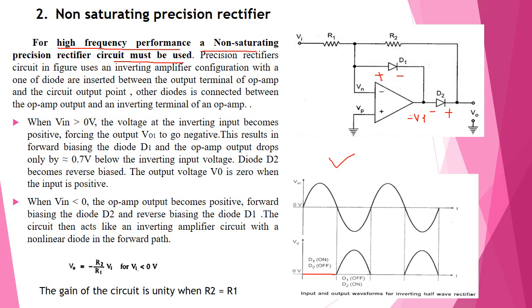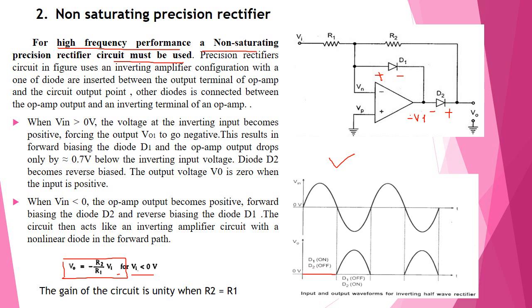When D1 is reverse biased and D2 is forward biased, the circuit acts like an inverting amplifier with a non-linear diode in the forward path. That means V0 is equal to minus R2 divided by R1 times Vi, for Vi less than 0. For Vi greater than 0, it acts as 0.